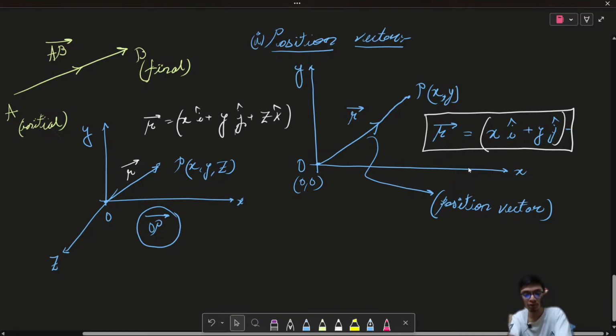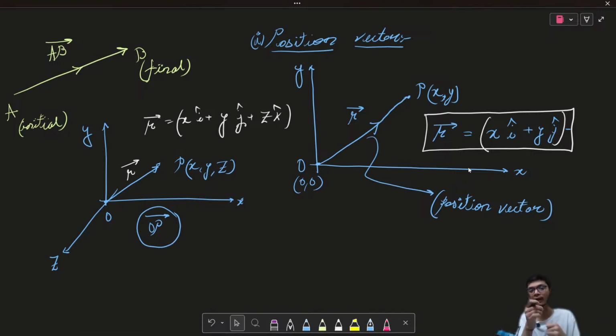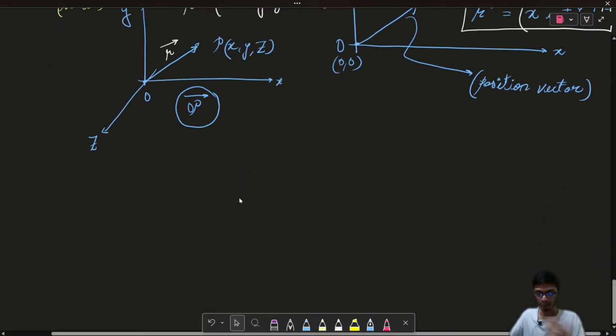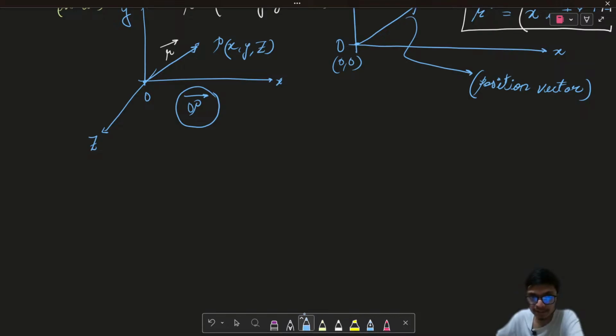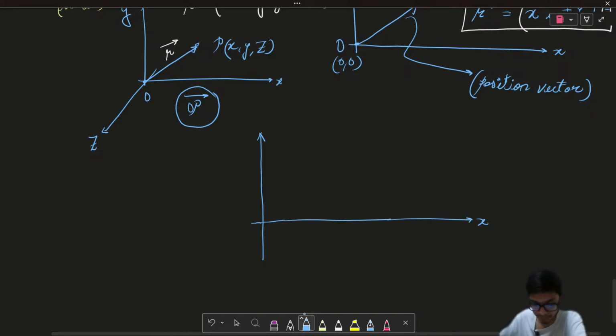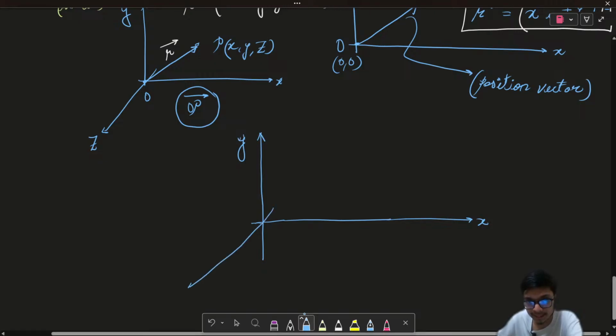However, there are certain more things that we also need to understand with respect to the orientation from the x, y and z axis. Now I will try to draw a better diagram to represent this scenario. Let me try to draw the 3D coordinate system. Let's say this is the x, this is the y, and this is our z axis.